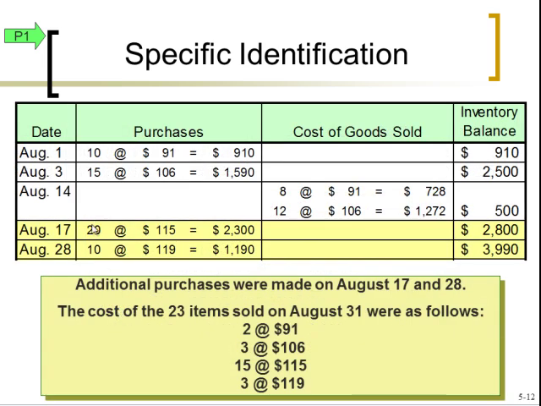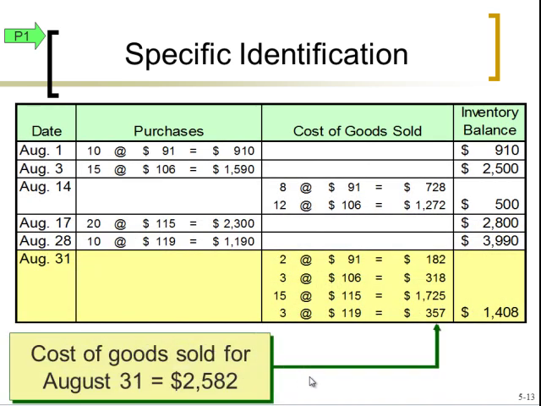Then we have our 2 additional layers. And then on August 31st, they sold 23 more bikes. And here's where those bikes came from. 2 at 91, 3 at 106. So that cleared out our first 2 layers. 15 of the 20 at 115. And then 3 of the 10 at 119. So you can add up all your cost of goods sold figures there for that period.